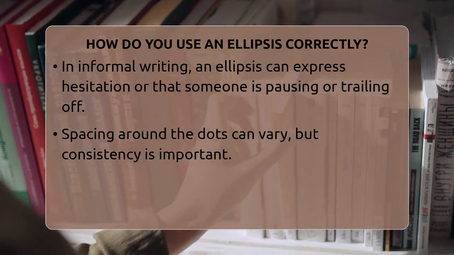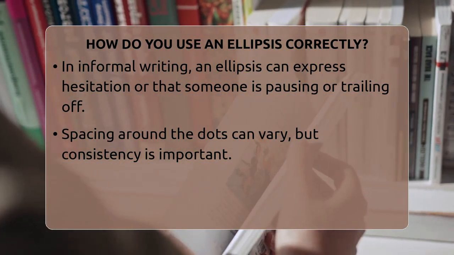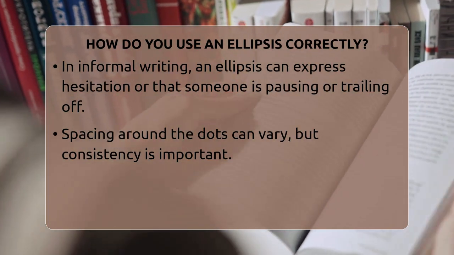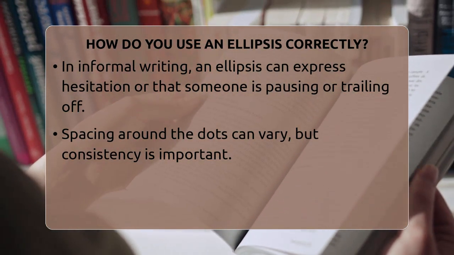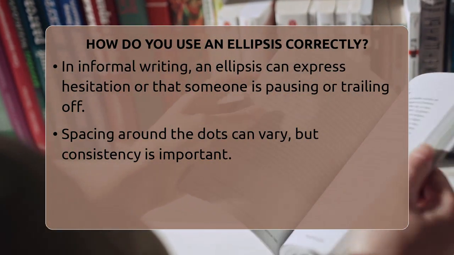In informal writing, like texting or casual emails, an ellipsis can show hesitation or that someone is trailing off. For example, "I think maybe we should wait." Here, the spacing around the dots can vary, but keeping it consistent is best.